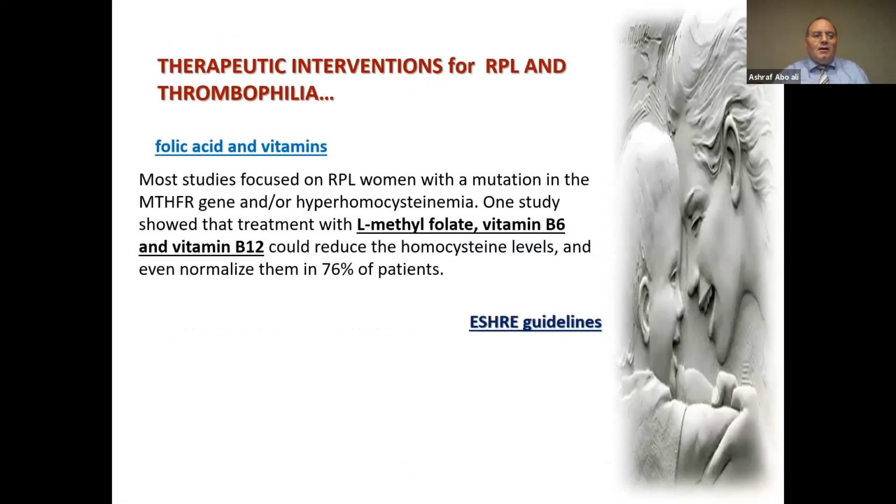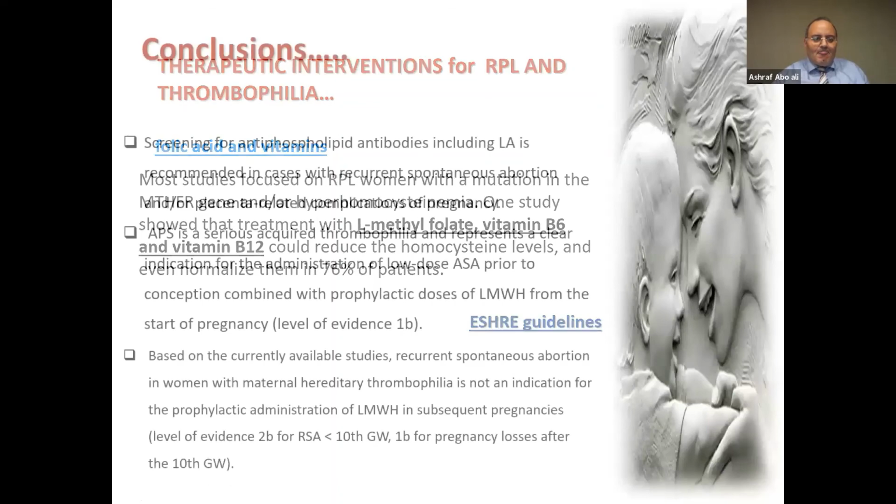And so it is very crucial. Some few reports, as mentioned by the ESHRE guidelines, mentioned the use of N-methylfolate, vitamin B6, and B12 to reduce the homocysteine level, but the evidence is lacking.